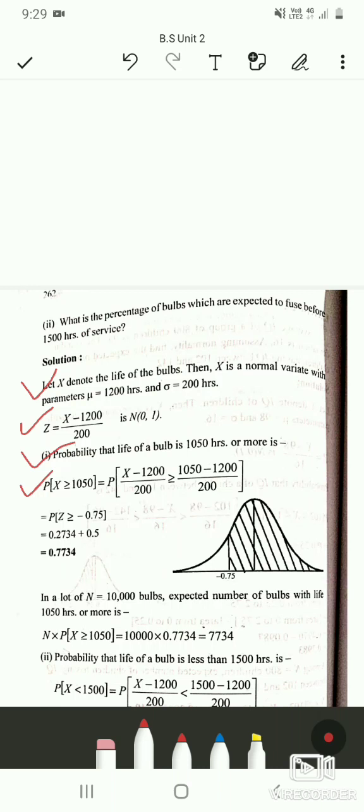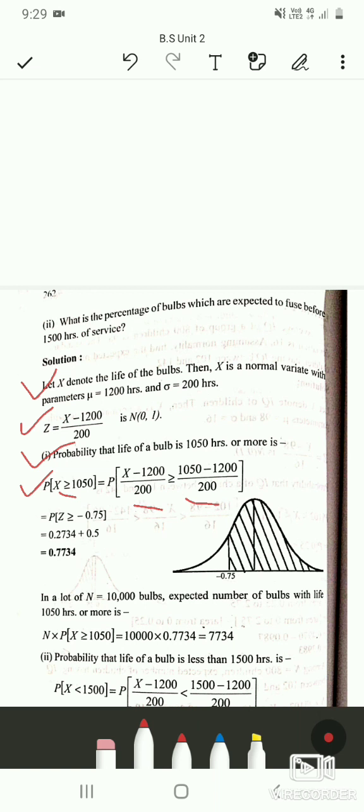Here you can see we are taking greater than or equal to, since it is either 1050 hours or more than that. So the probability of (x minus 1200) by 200 is greater than or equal to (1050 minus 1200) by 200. So we will get z greater than or equal to minus 0.75, when you simplify this.